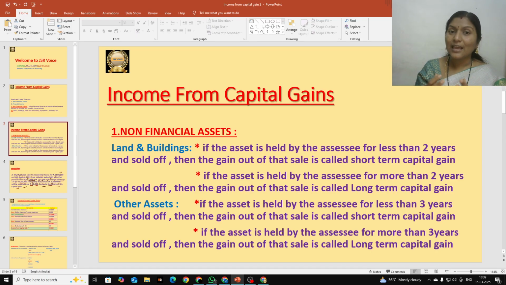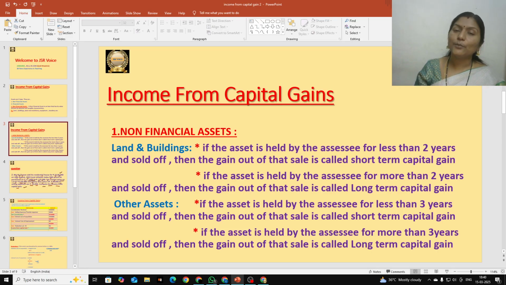If the asset is held by the assessee for less than 2 years, then it is known as short-term capital gain. If land and buildings are held for more than 2 years and then sold, we call it long-term capital gain.